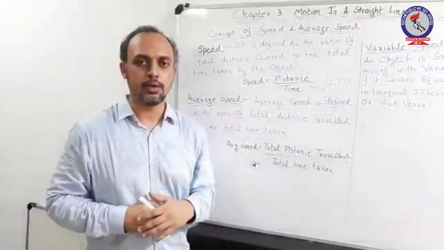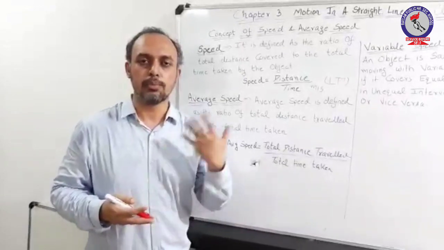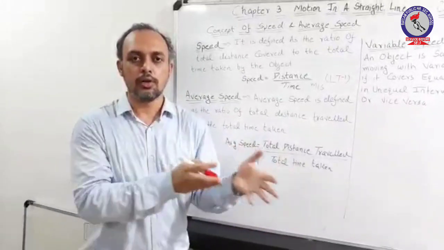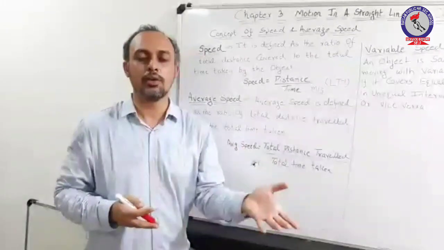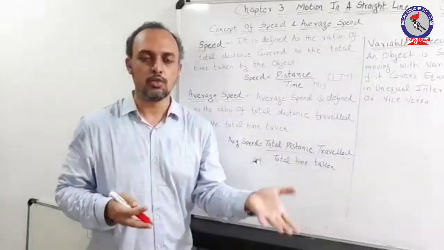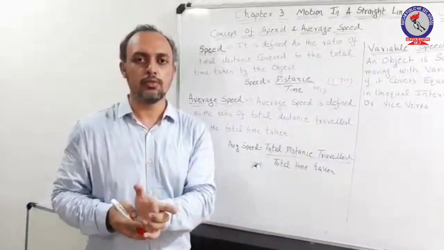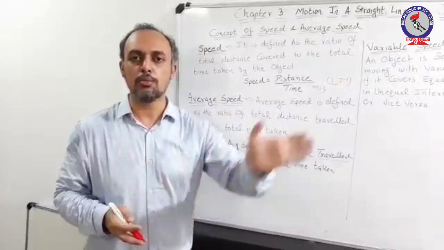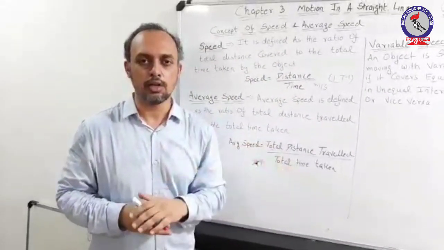Now what is average speed? Let us suppose that an object is traveling a particular distance in different time slots, and the speed of the object in those given time slots is different. So, average speed may be defined as the constant speed with which the object travels or completes its entire journey.